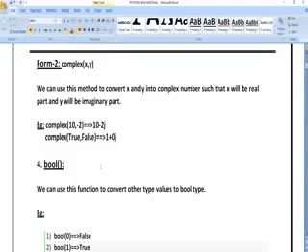Next, if you want to perform different operations, you can use complex of 10 comma minus 2. So how do you get it? You are going to get 10 minus 2j.